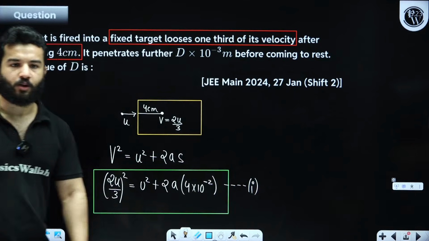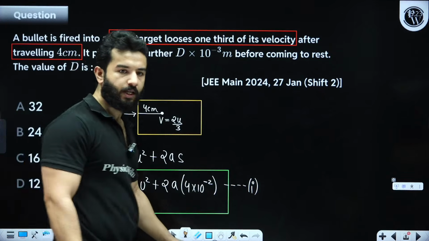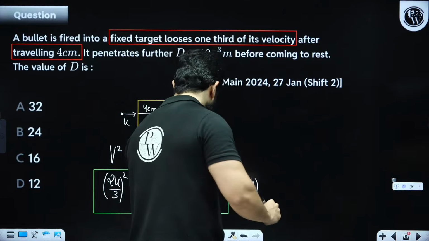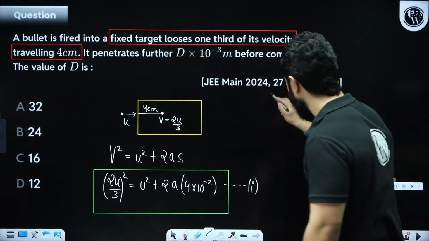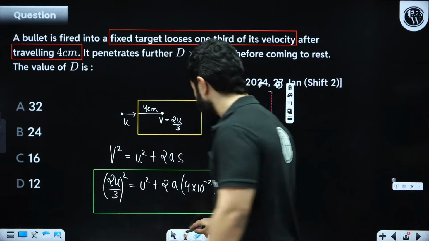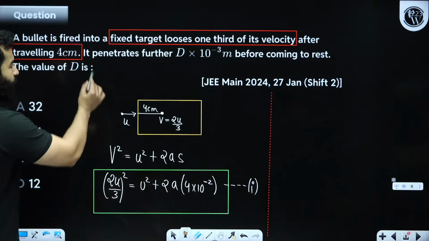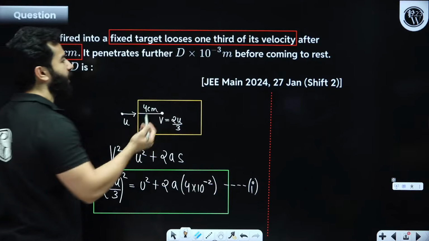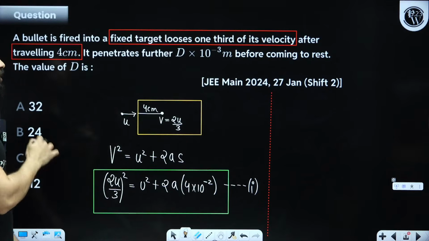This is my first equation. All right. Clear? Be quick. And then next, let's read the next part. Next, they are saying it penetrates further d into 10 to the power minus 3 meter before coming to rest.